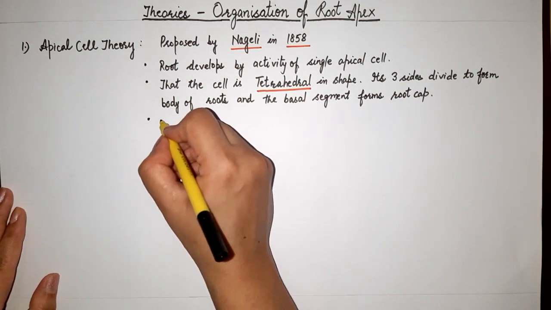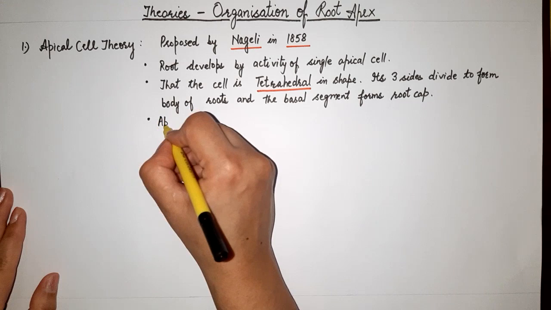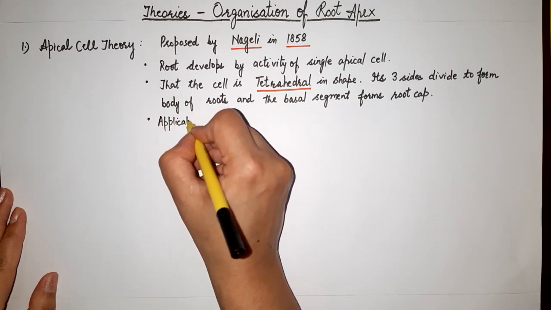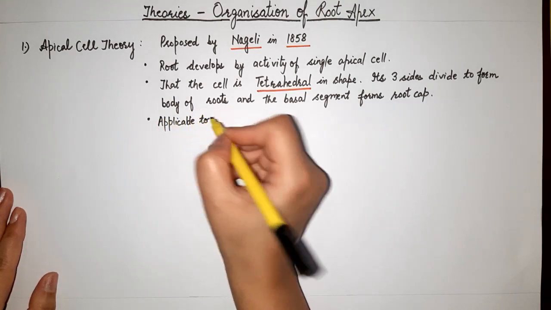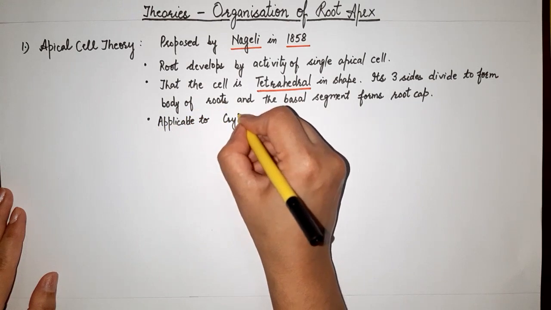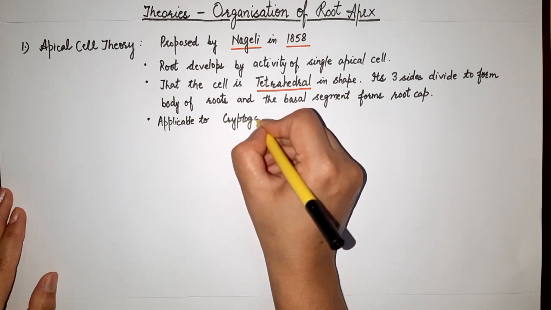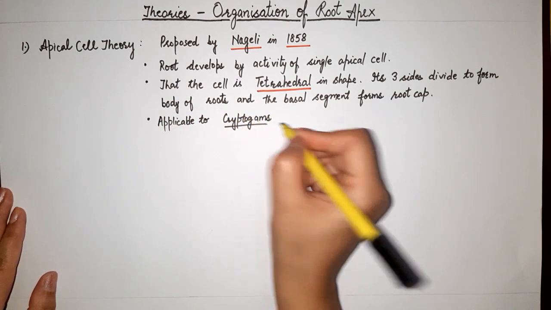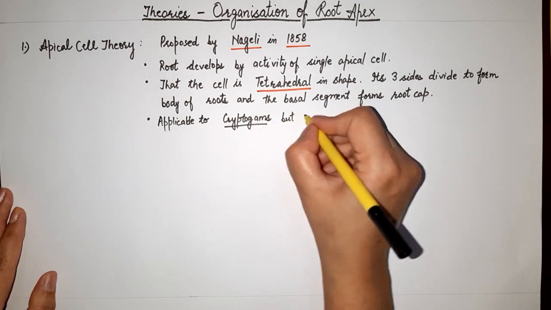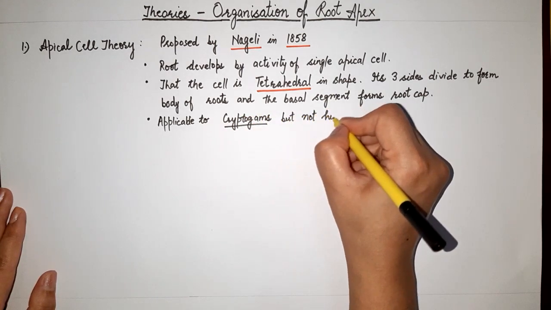Now, this theory is applicable to cryptogams, meaning lower plants, but not higher plants.